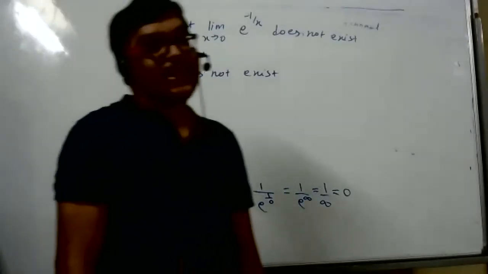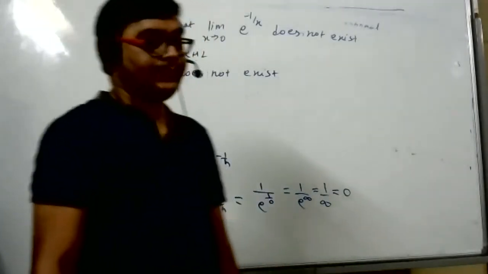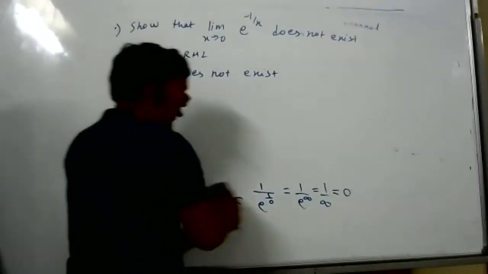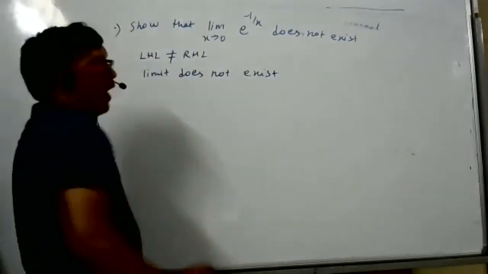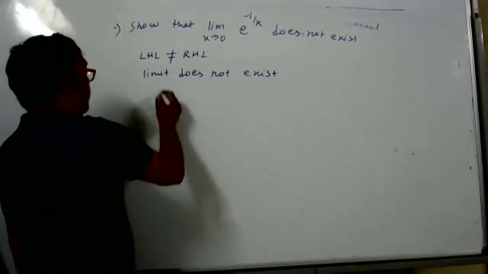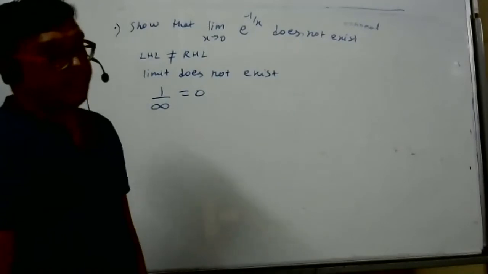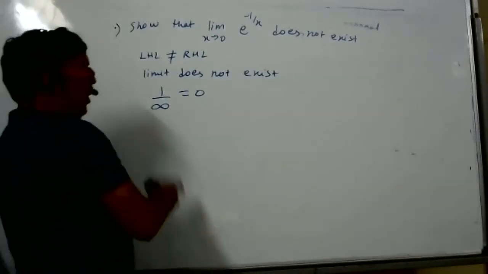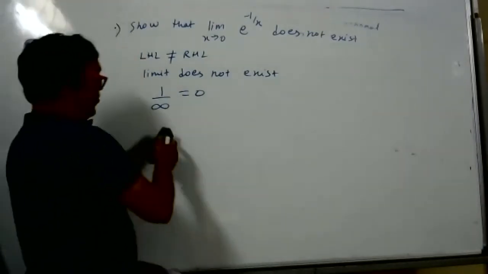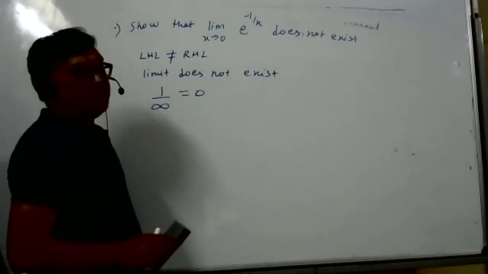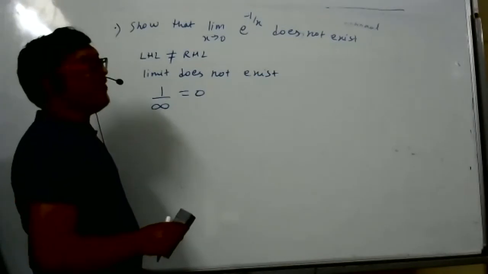You have to study this in 8th standard, 7th standard. 1 by infinity is 0. Why should I teach you? This is 7th class knowledge, 6th class knowledge, 8th class knowledge. How many of you know why 1 by infinity is 0? Sir, I knew in 10th. Sir, I knew in 7th. If you had asked me, I would have taught, but by myself it is difficult. I thought you knew. So I will teach fast why 1 by infinity is 0.